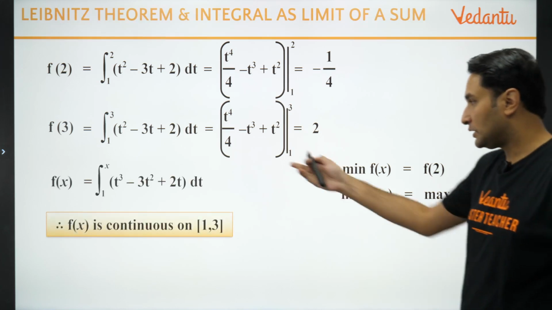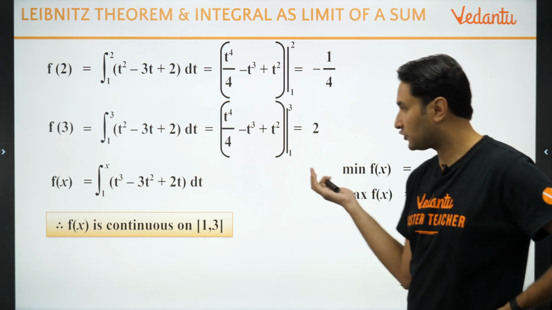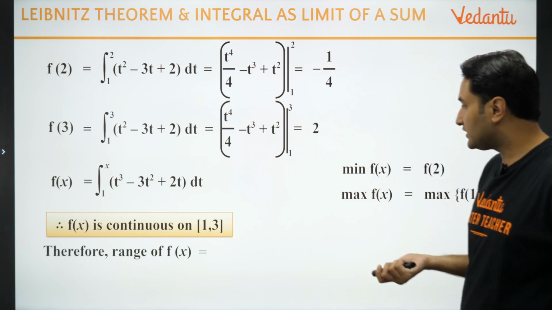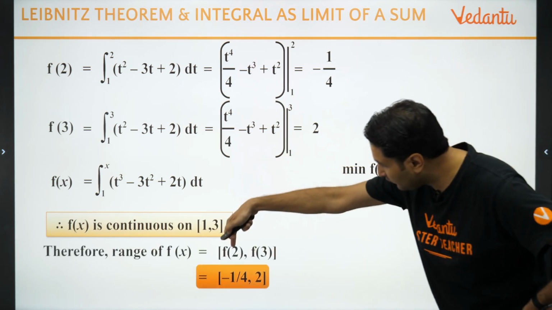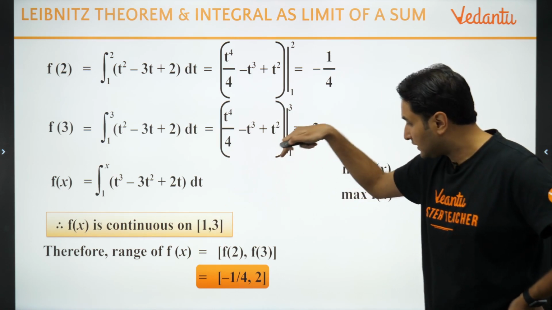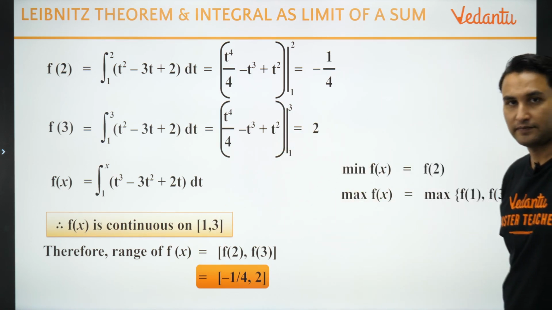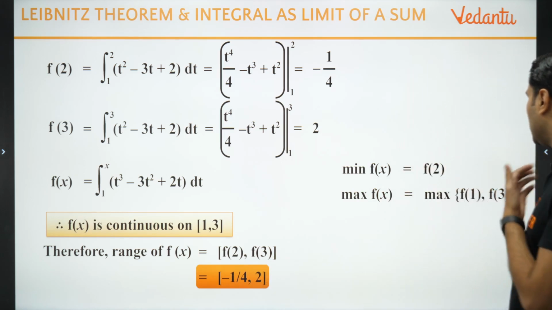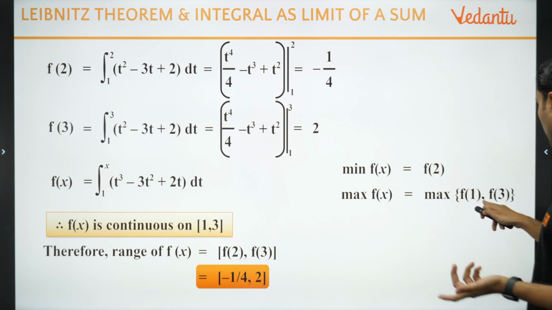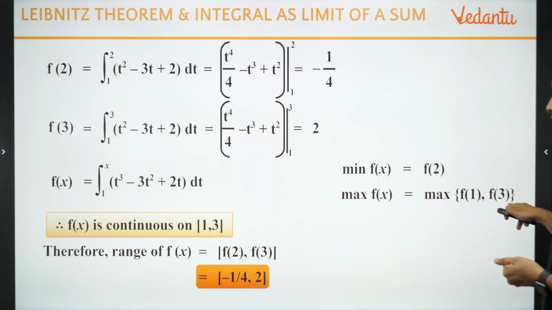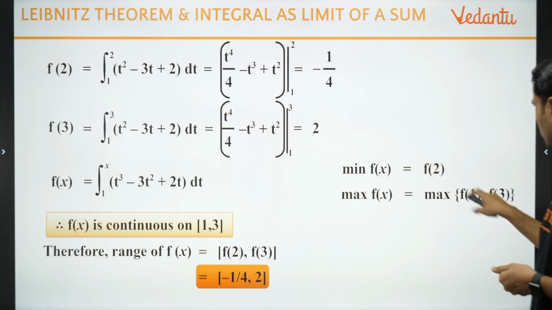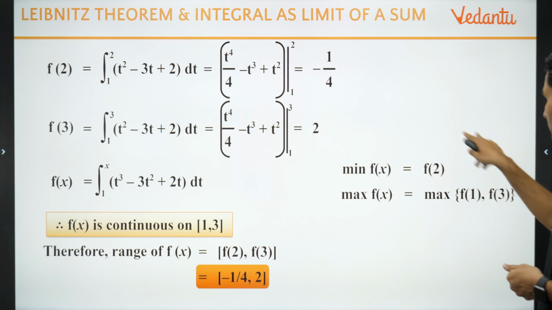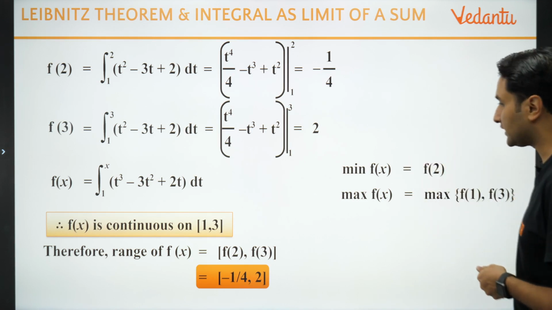So and मुझे पता है कि it is continuous function. Of course it is algebraic function का integration is continuous, no problem. So range कितना हो जाएगा? Range will be minimum value which is f of 2 से maximum value which is f of 3. Agree? सो -1/4 से 2 इज द रेंज, बिकॉज एफ ऑफ 1 तो 0 हो गया था, एफ ऑफ 3 आया 2, सो द मैक्सिमम वैल्यू इज 2 and the minimum value is -1/4,